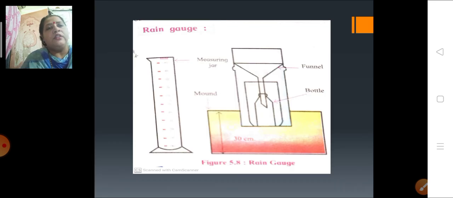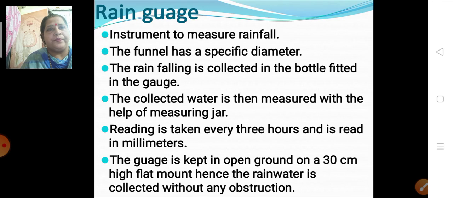Now you can see over here the picture of a rain gauge. What is a rain gauge? A rain gauge is that instrument by which we can measure the rainfall in a particular place. You can see in this diagram a measuring jar, a funnel, a bottle, then a mound. Now let's see the working of the rain gauge.